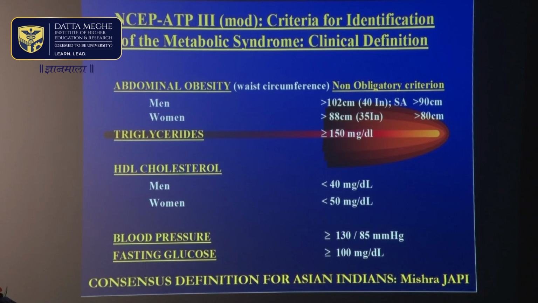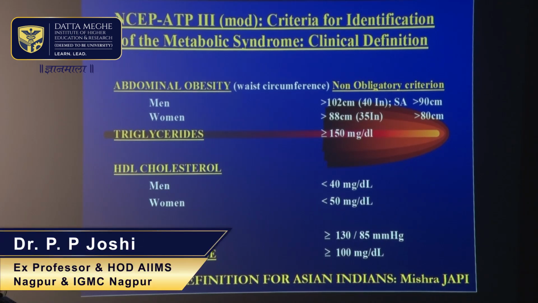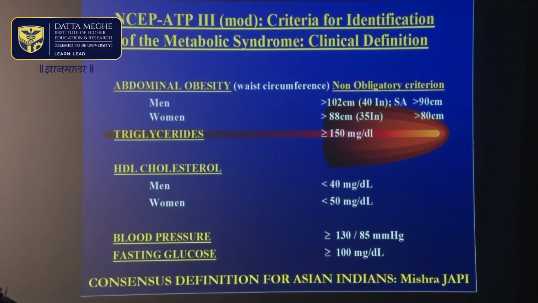But these are Western criteria, and South Asia specific guidelines mention much lower cutoff levels of waist circumference. As per the South Asia specific criteria, that means in Indians, the cutoff levels are more than 90 centimeters in males and more than 80 centimeters in females.